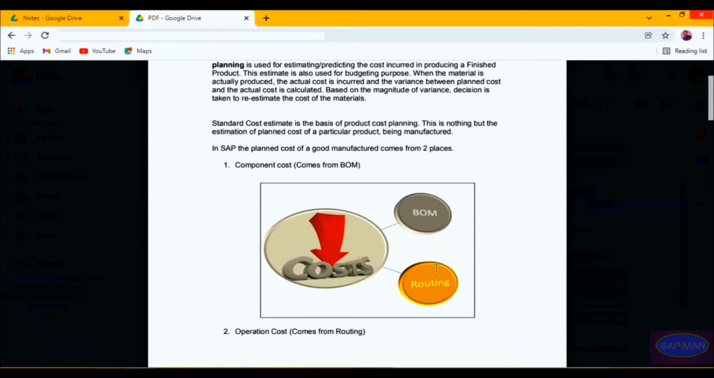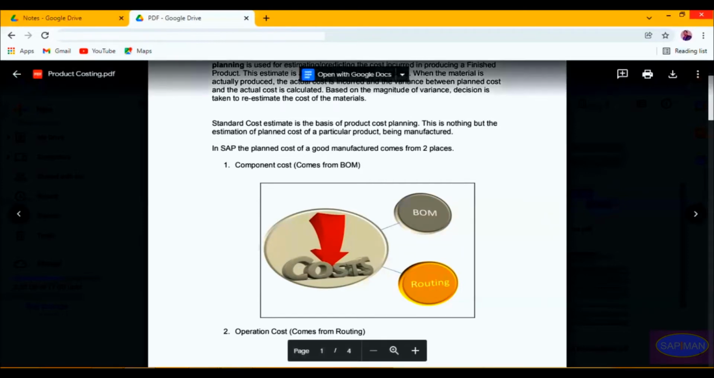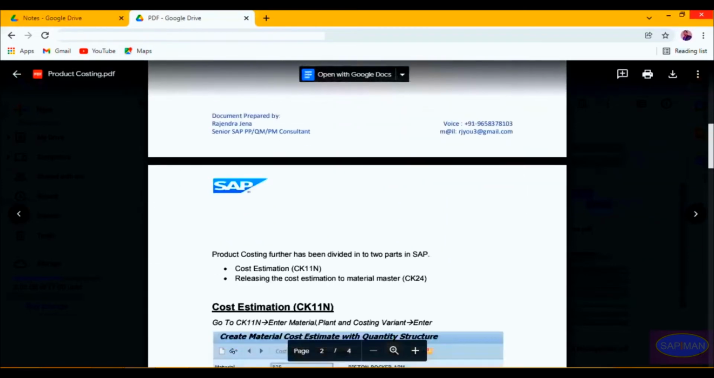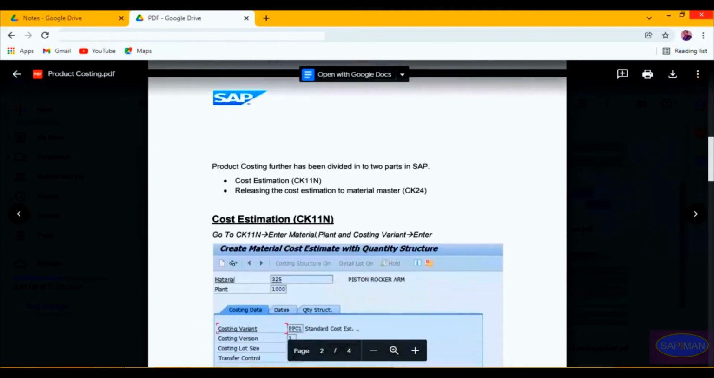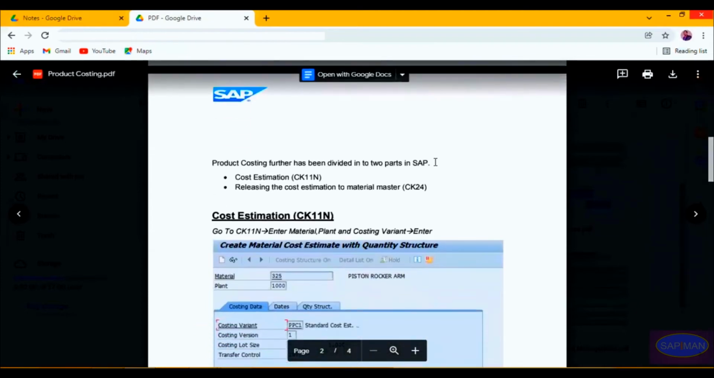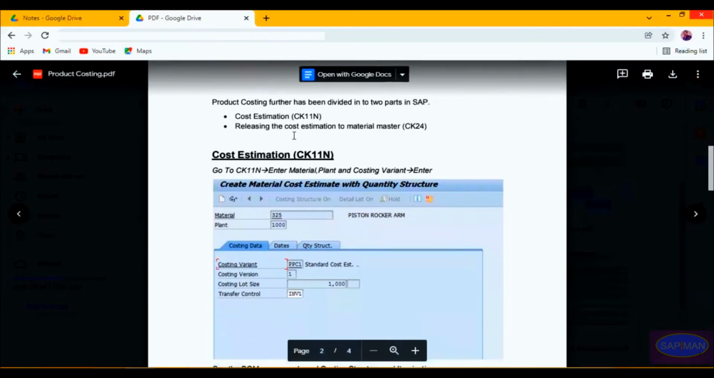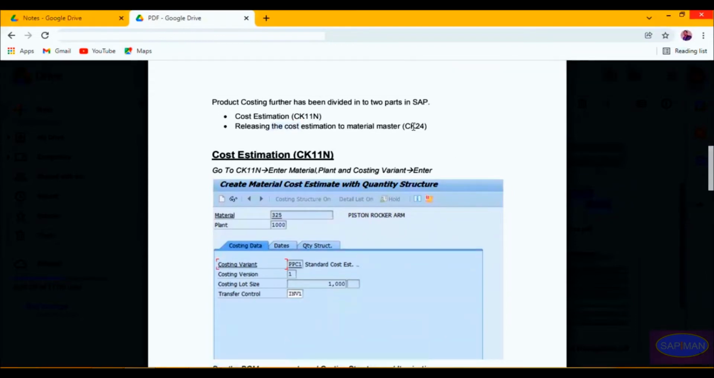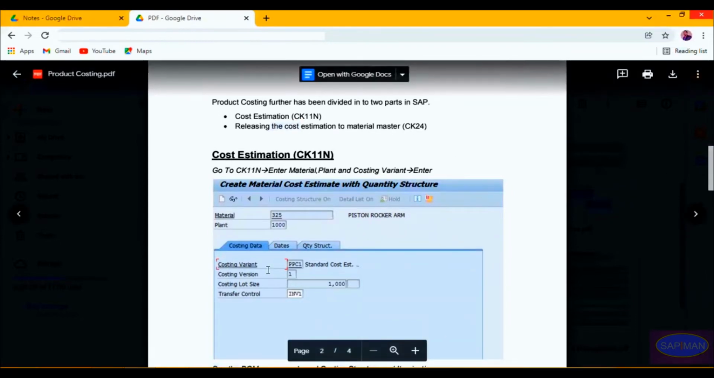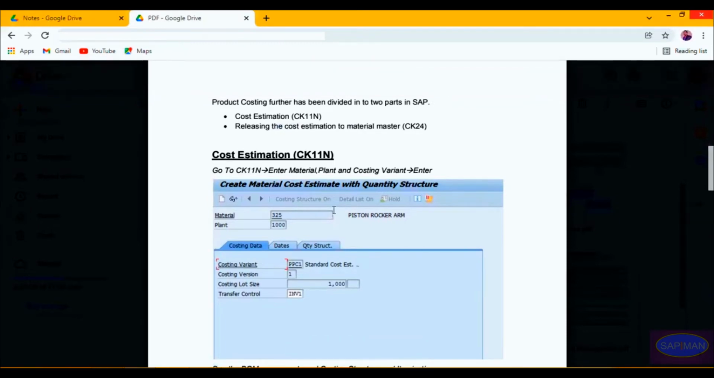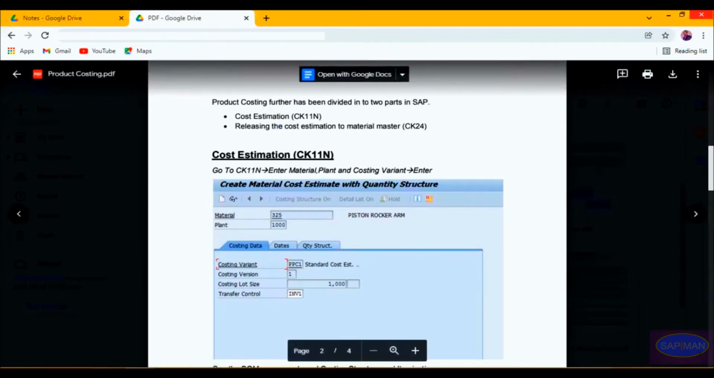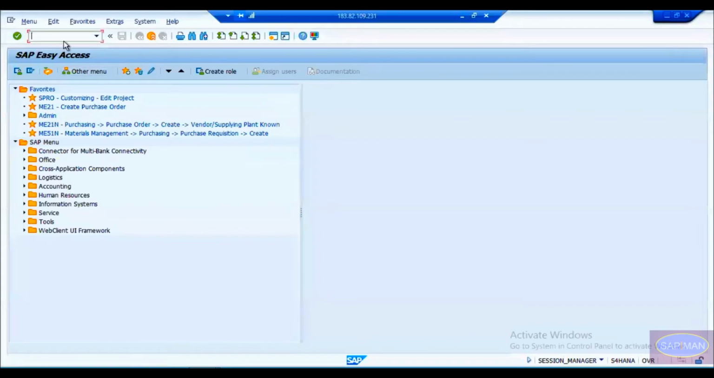Okay, if I go down here, this product costing is basically divided into two parts. One is cost estimation, and the second is releasing the cost to the material master. First of all, we will see the cost estimation, and then we will see how to release it to the material master. So first, let's do a cost estimation.